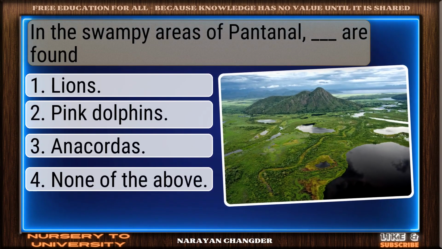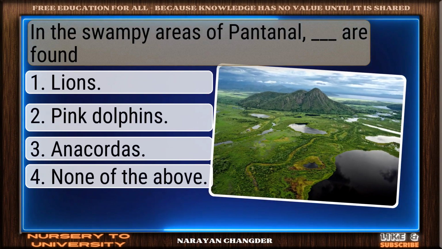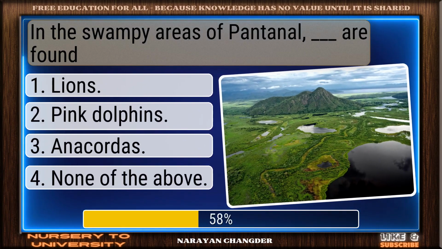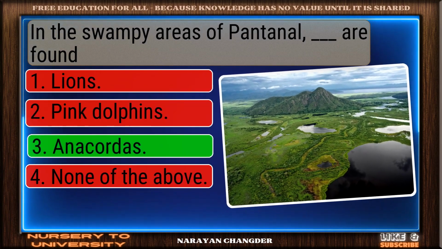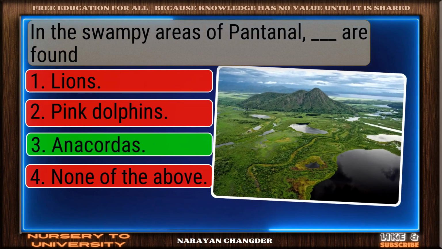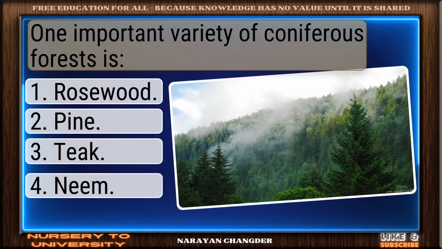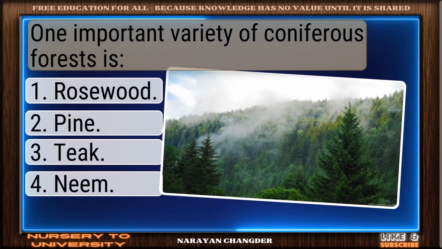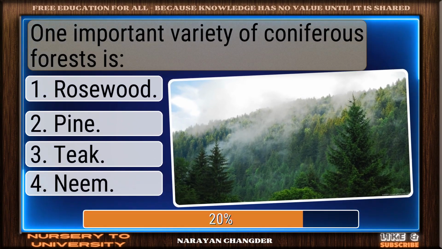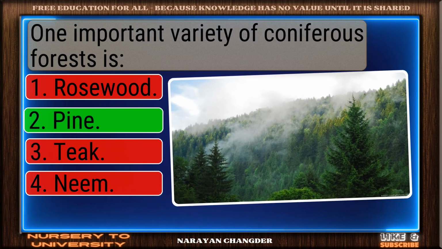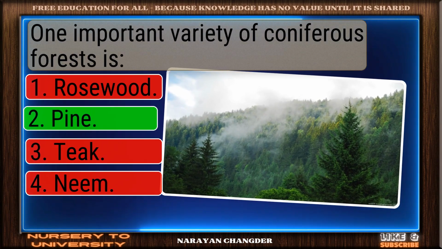Question number 6. In the swampy areas of Pantanal, dash are found. Correct response. Anacondas is the most accurate answer. Question number 7. One important variety of coniferous forests is. Nice work. You chose pine and it is correct.